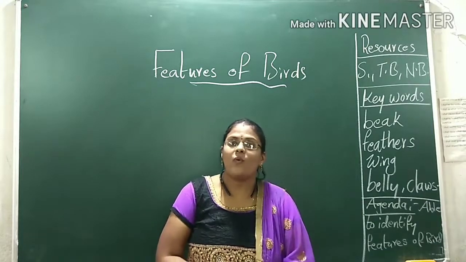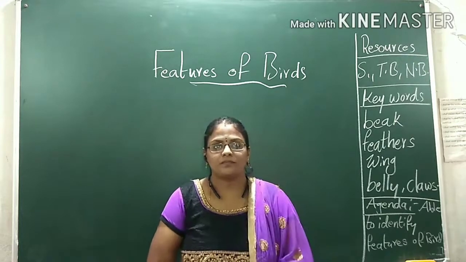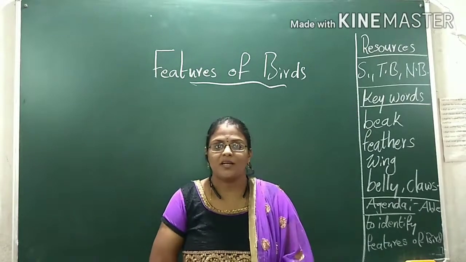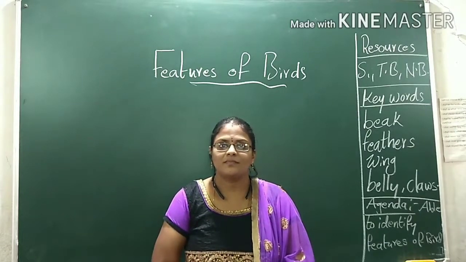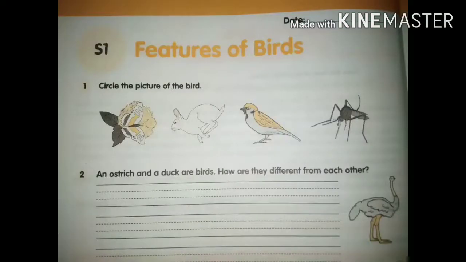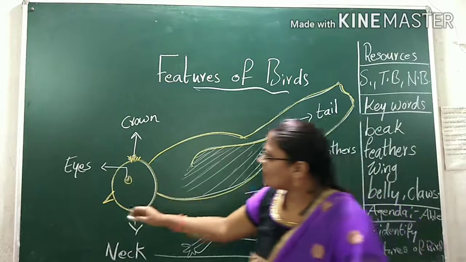Okay, children. Now open your S1 and you have some pictures in the first question. Did you see? Yes. Circle the picture of the bird. Among these four pictures, which one is the bird, children? Yes, the third one is the bird. How do you know this is a bird? Yes, we know that birds have feathers and a beak.